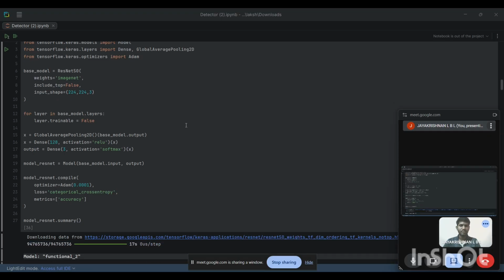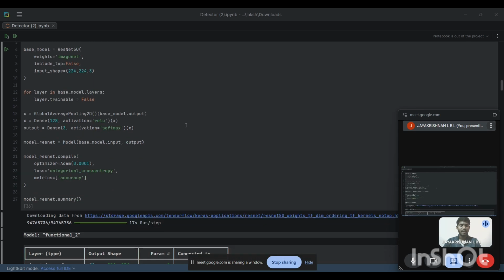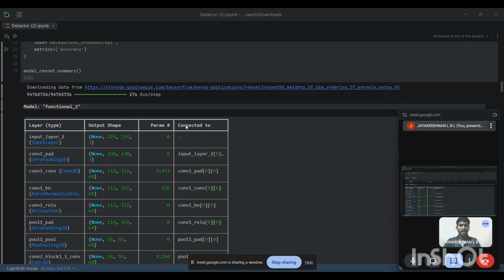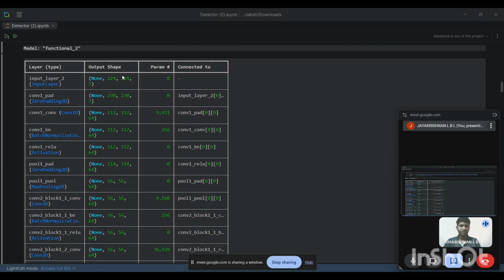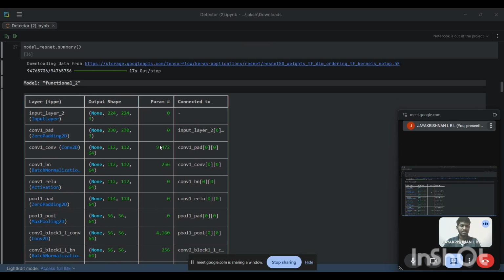Now the residual network. In the residual network, I use dense and global average pooling 2D layers, Adam as the optimizer, and categorical cross entropy as the loss function. I use the model.summary function to display the model table.